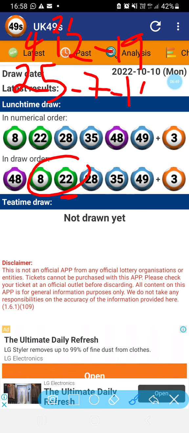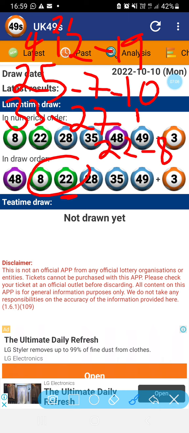1 is a 10, right? I'll write the 1 here. All right, and then 8 plus 22 plus 3 is 33, and then 30 minus 3, it's a 27. Those are the bonus suggestions that I have for you. Please add 22 and then add 8 there. Those are the bonuses that I'm suggesting for you, ladies and gentlemen.